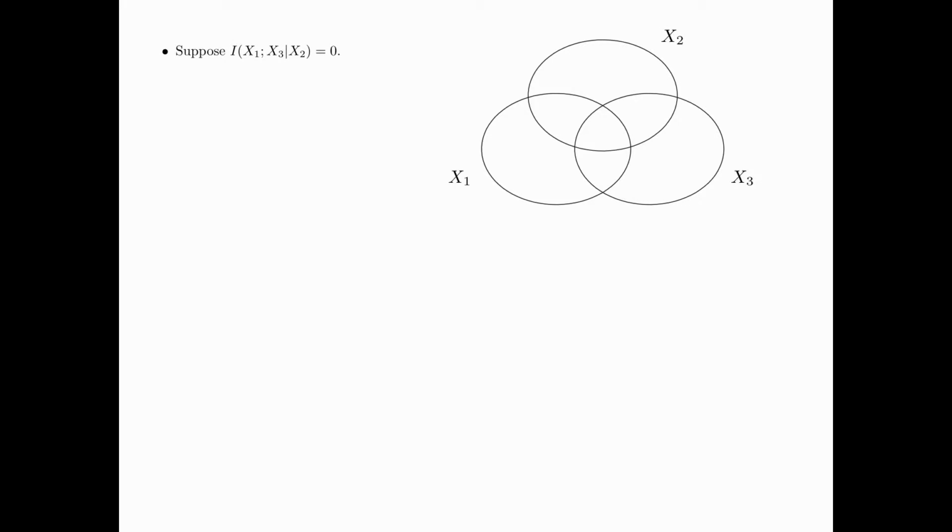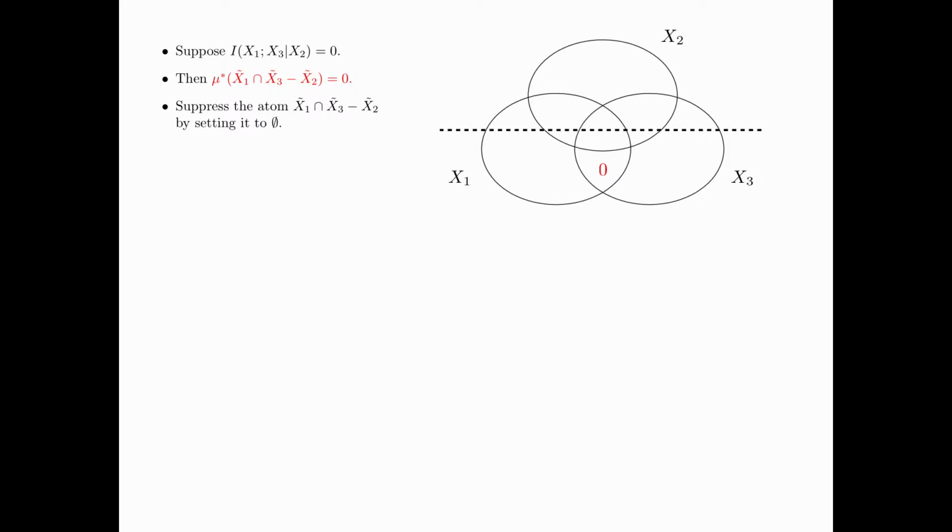Suppose I(x1; x3 | x2) is equal to 0. Then mu star of x1 tilde intersect x3 tilde minus x2 tilde is equal to 0. This is indicated in the information diagram. Now suppress the atom of x1 tilde intersect x3 tilde minus x2 tilde by setting it to the empty set.